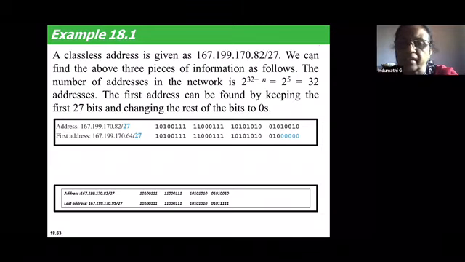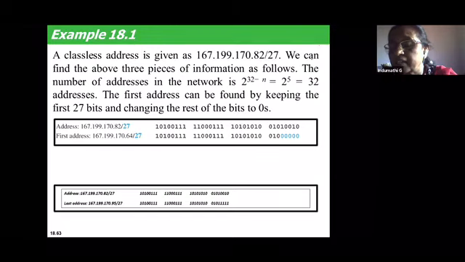32 minus 27 is how much? It is 5. So the last 5 bits, that is 32 minus n, the rightmost 5 bits, should be made zeros. That gives you the first address. For the last address, the rightmost 5 bits are made 1. The number of addresses is 2 to the power of 32 minus n, that is 2 to the power of 5, which is equal to 32. This block contains 32 addresses. So this is the first method.